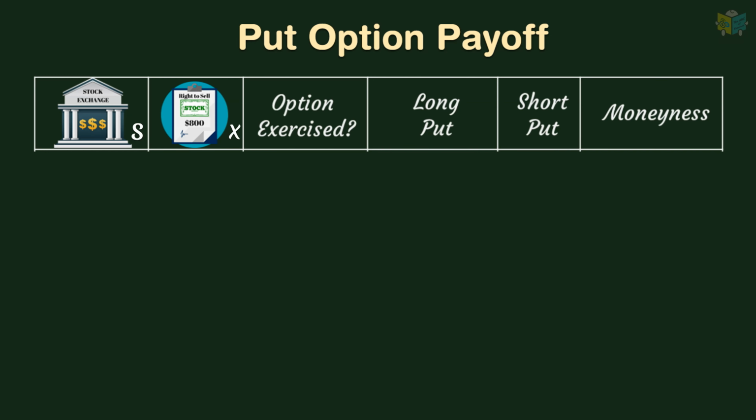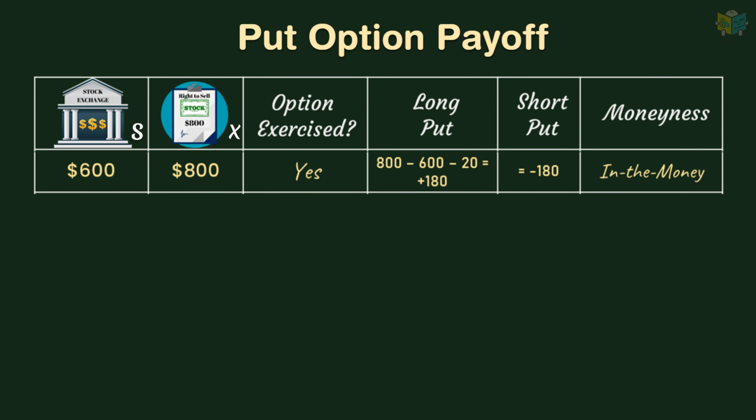Let us understand the payoffs under various scenarios for both the long put and the short put. If the spot market price is less than the strike price of the put option, the option will be exercised. Example, if the stock exchange price is only $600, Kim will exercise the put option and sell her shares for $800 to the broker. Her profit is 800 minus 600 minus 20, the premium paid, which is equal to $180. The stockbroker will face a loss of $180 in this scenario. As the option is profitable and is exercised, it is an in-the-money put option.